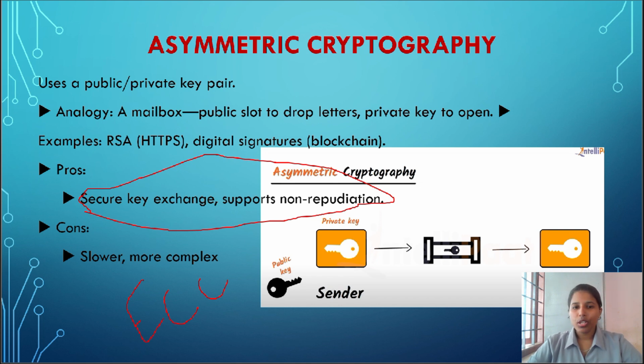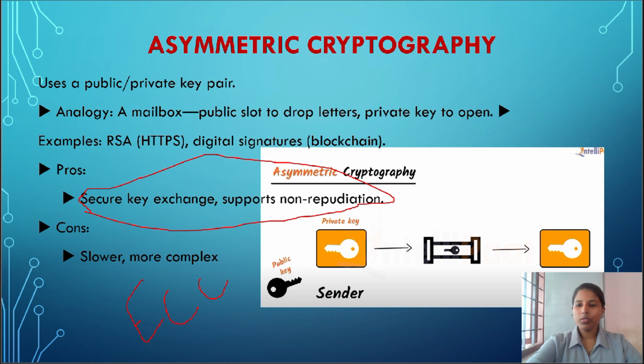Non-repudiation means a digital signature can prove the sender's identity and prevent denial of sending a message. It is also scalable, suitable for large-scale systems like the internet, where many users need to communicate securely.